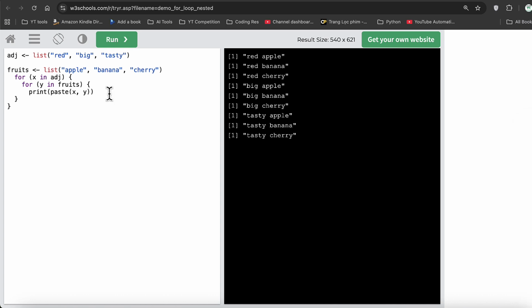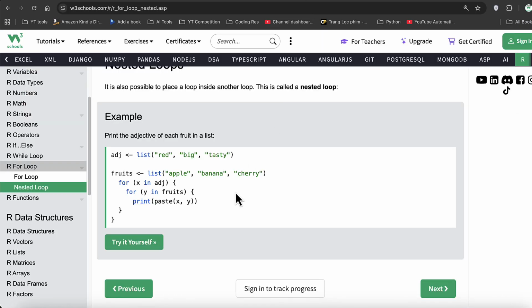Okay. So sometimes it's a little tricky to understand, but the basic idea is that we have a loop inside a loop. Every loop will complete its cycle and then relinquish the control. So when this loop executes for the first time, this inner loop will come into control and it will complete its entire cycle before the control goes back to the outer loop.